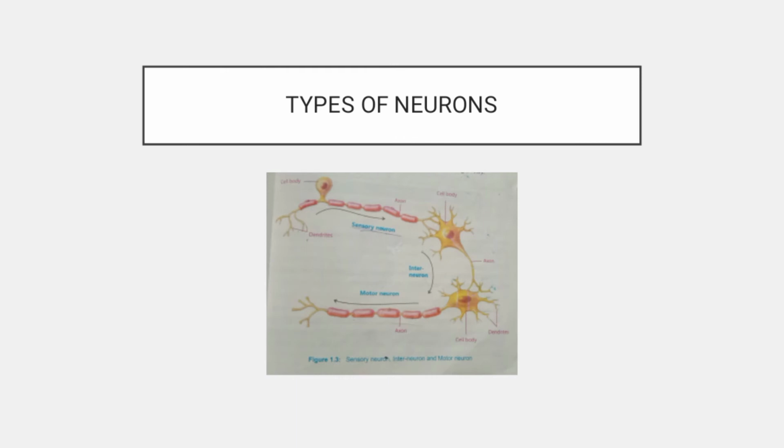There are three basic types of neurons: sensory neurons, motor neurons, and interneurons. Sensory neurons carry nerve impulses from sense organs like the ears, eyes, tongue, and nose to the central nervous system. Motor neurons carry nerve impulses from the central nervous system to the effectors like glands and muscles. Interneurons create a link between sensory and motor neurons.